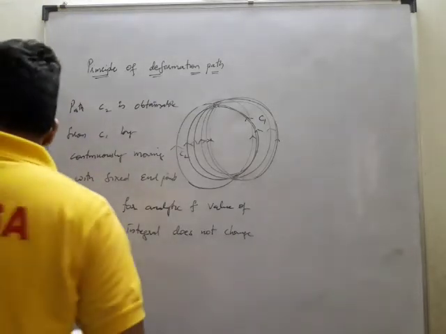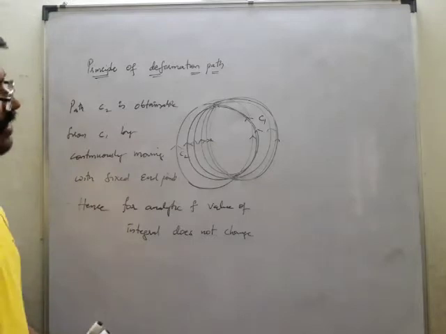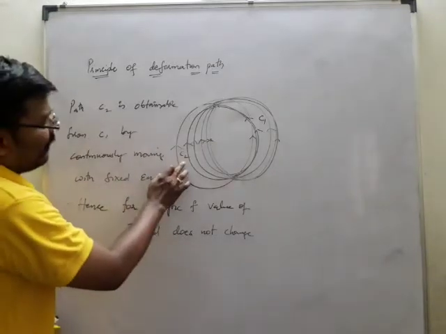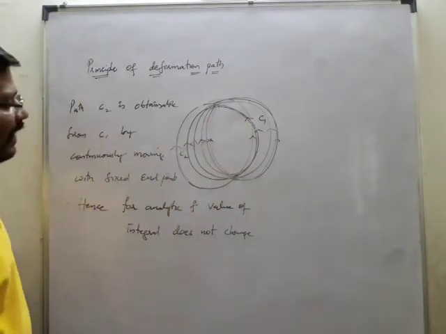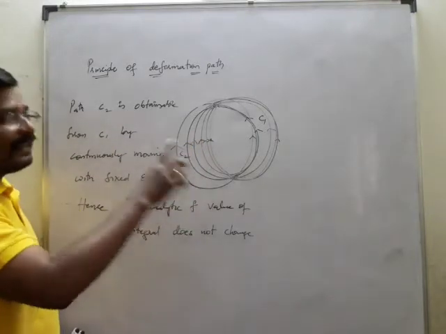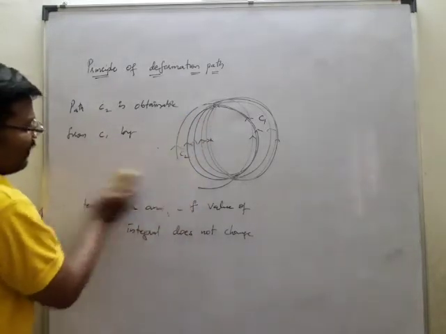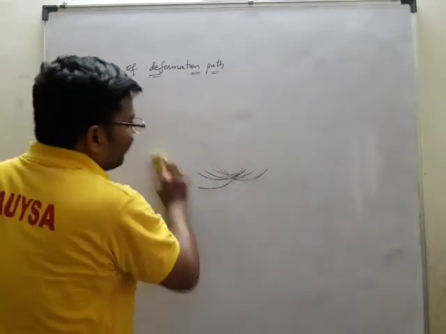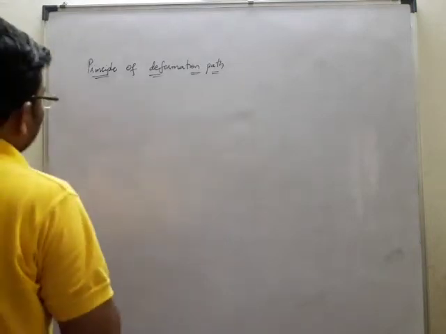Now there is a theorem regarding the principle of deformation path, that also we can do very simply. We'll find out what the theorem says. Now this is the actual concept: C2 is obtainable from C1 by continuously moving with the fixed end points, and f is analytic, and it is integrable because the integral does not change. This is how the concept was. Now we'll find out the theorem, according to which, by the principle of deformation path, we can get the solution.